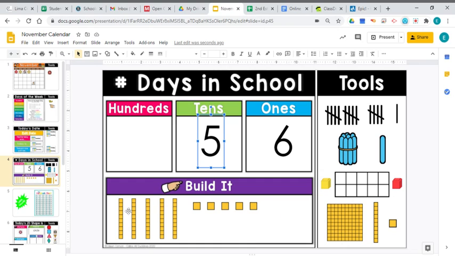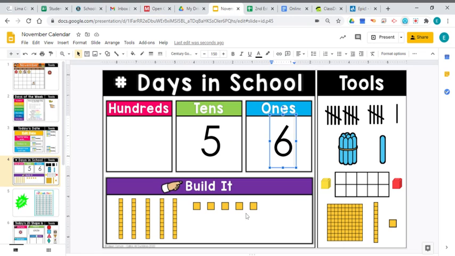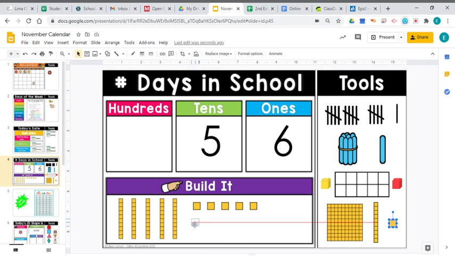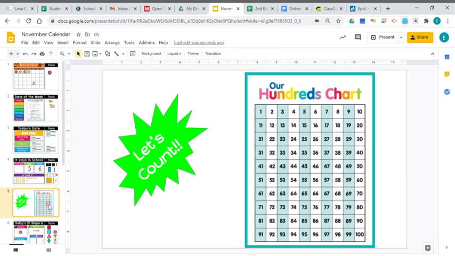And the way that we're going to build that is using our base 10 blocks. There's a 5 in the 10 spot. So we have 5 groups of 10s down here. And there's a 6 in the 1 spot. So we are going to have to add another single base 10 block so that now we have 6 down there in the 1 spot. So when you count it, you do 10, 20, 30, 40, 50, 51, 52, 53, 54, 55, and 56. And that's how many we are going to count to today on our 100 chart.